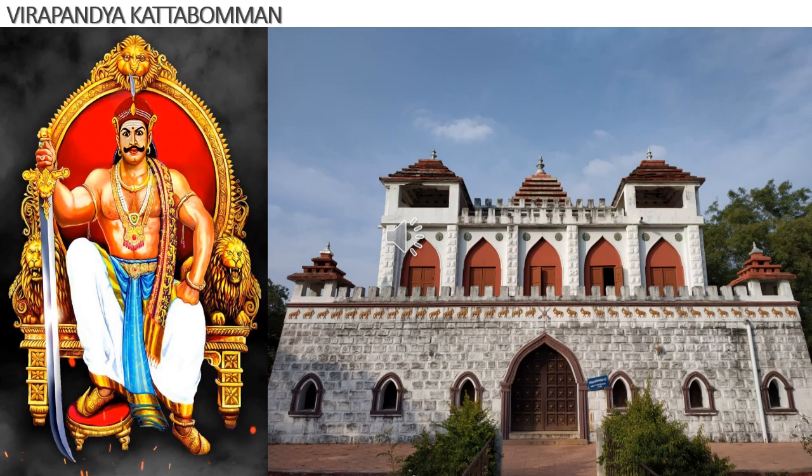The ruler Jagavirapandya KATTABOMMAN became a polygar during the rule of the Nayaks. He was succeeded by his son Veerapandya KATTABOMMAN. His wife's name was Jakkammal and his brothers were Oomathurai and Savataya.